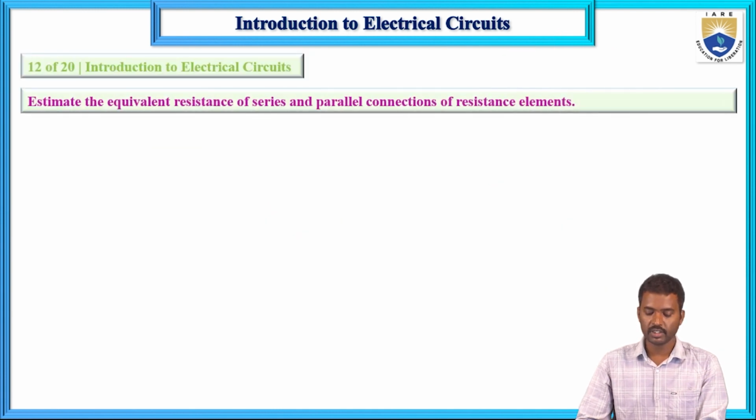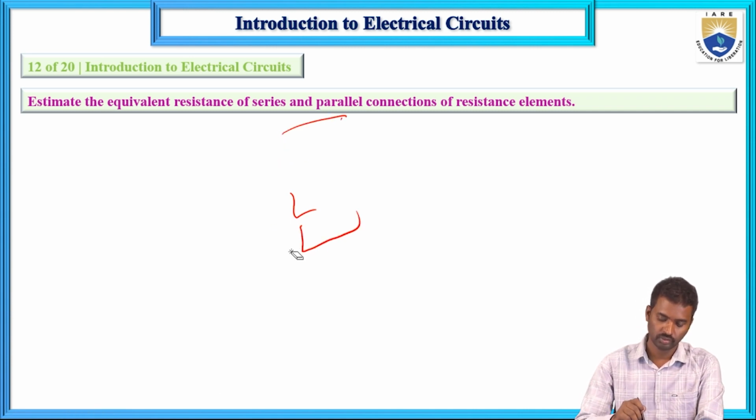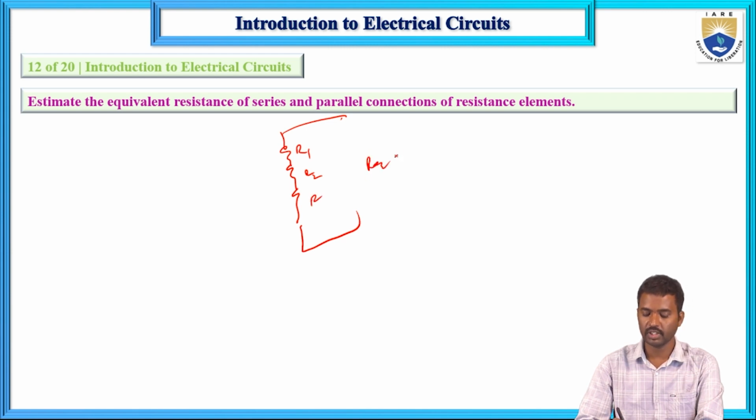Estimate the equivalent resistance of series and parallel connections of resistor elements. When 3 resistors R1, R2 and R3 are connected in series, the equivalent resistance equals R1 plus R2 plus R3.